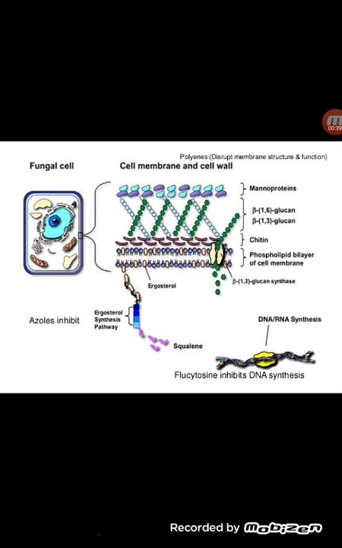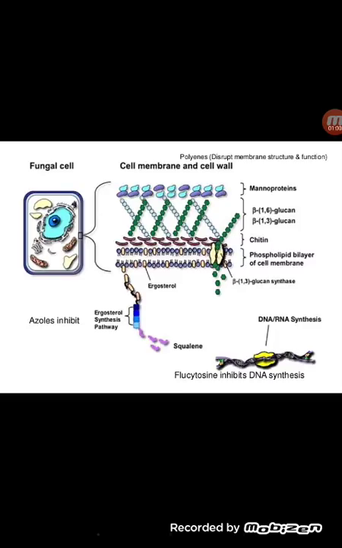To know how the antifungal drugs act, first of all we need to be clear about what the fungal cell is made up of. The most potential part and the resistant part the fungal cell has is the cell wall and cell membrane.